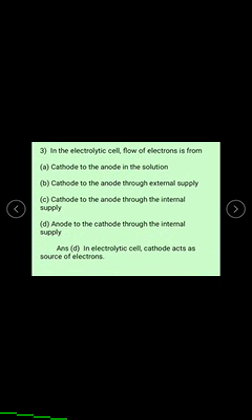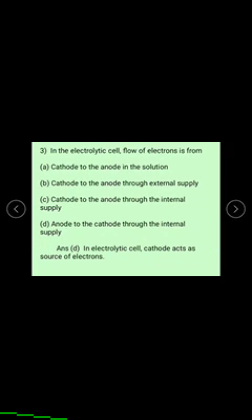And the next one is, in the electrolytic cell, the flow of electrons is from cathode to anode in the solution, cathode to anode through the external supply, or anode to cathode through the internal supply.